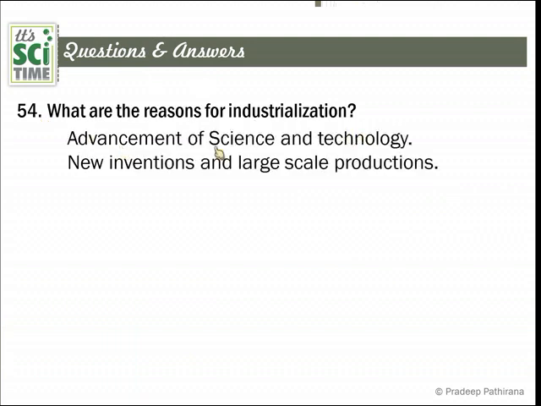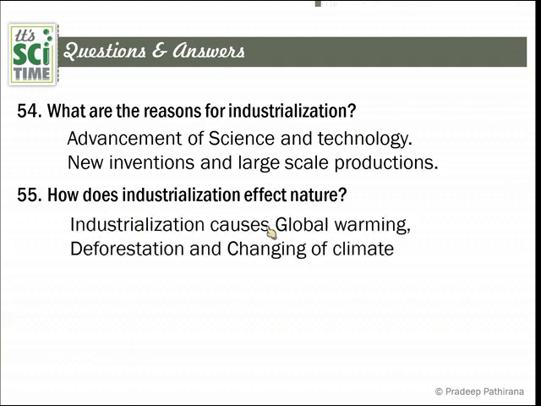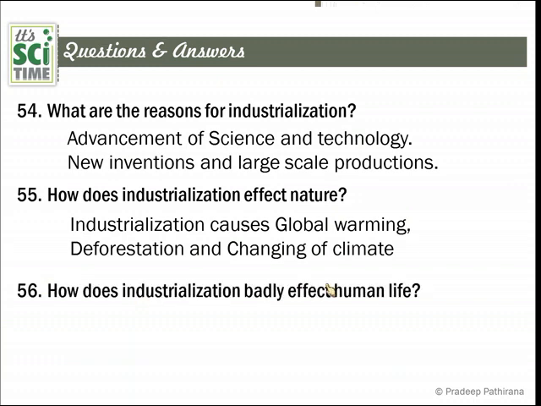I said that advancement of science and technology and new invention, large scale productions, mass productions. 55. How does industrialization affect nature? Number of ways. Number one, it causes global warming, deforestation, change of climate, pollution, and we can write a long list under this. 56. How does industrialization badly affect human life?